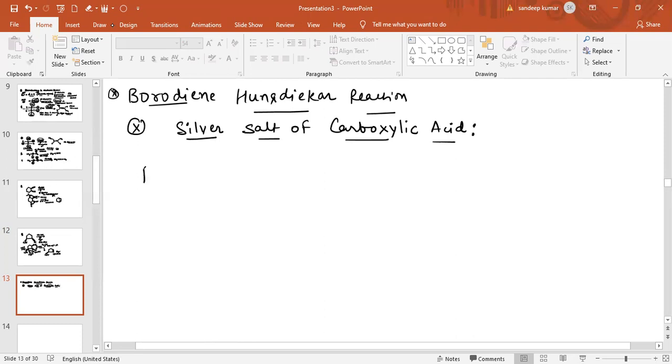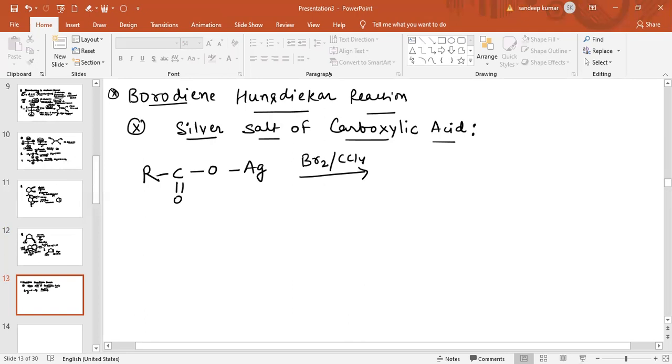So the silver salt of carboxylic acid is basically RC double bond O, O and Ag. This is the silver salt of carboxylic acid. Now see what happens in this case. When we use the silver salt of carboxylic acid in presence of bromine, which is Br2, in presence of CCl4,